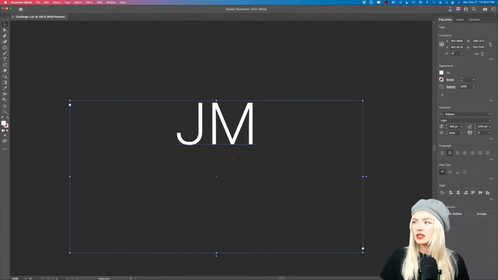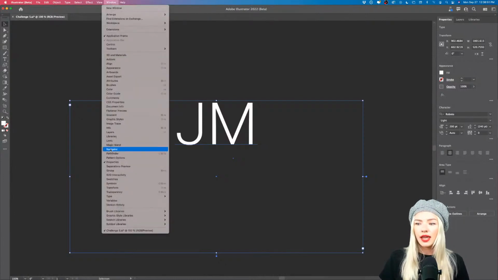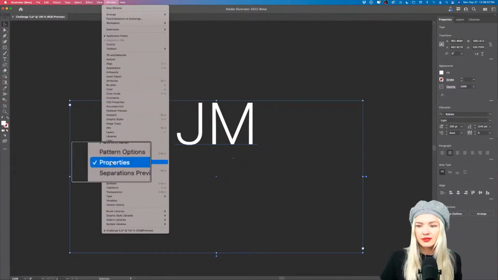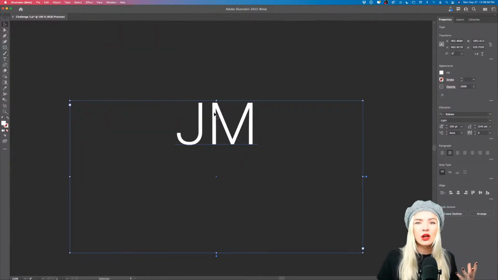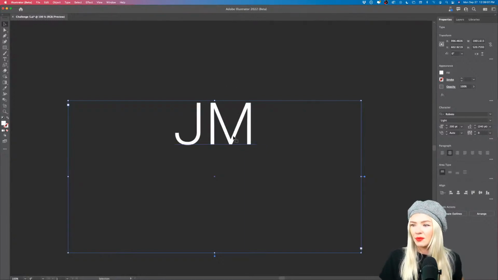Now, if you don't see the properties panel with the character style settings, you can go into Window and activate Properties right here so that there is a check mark right in front of it. The properties panel will help you to access all the necessary tools depending on which object you have selected or which tool you're working with. Right now I have typography as an object, and that's why I'm having the character styles shown.